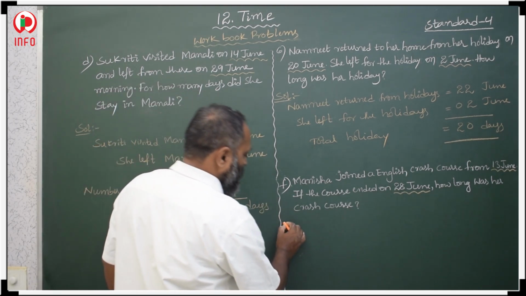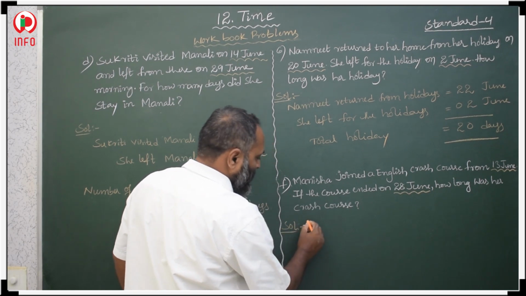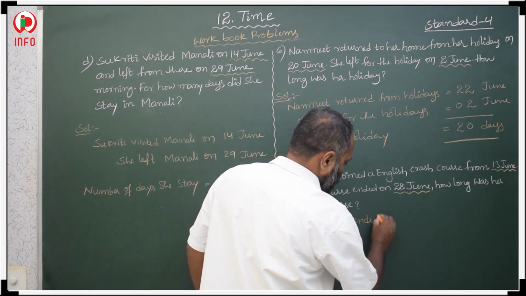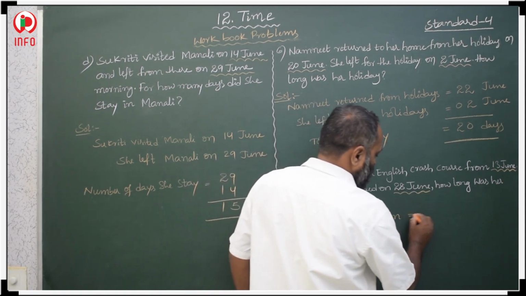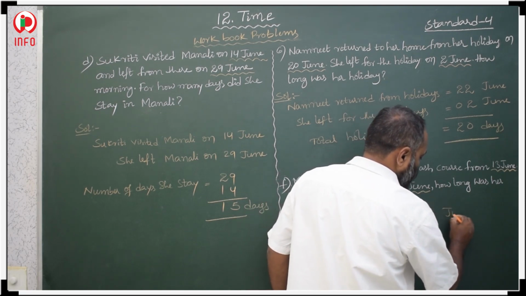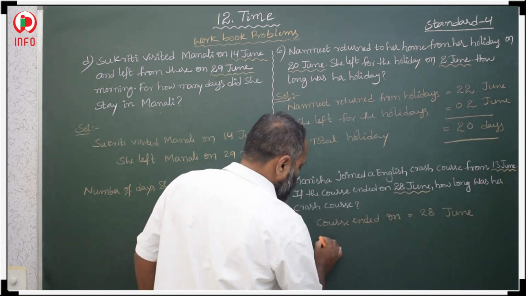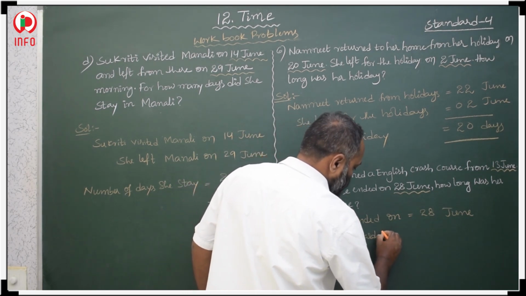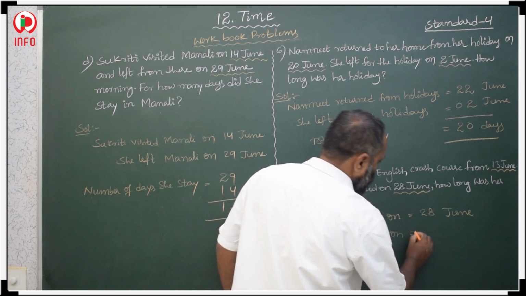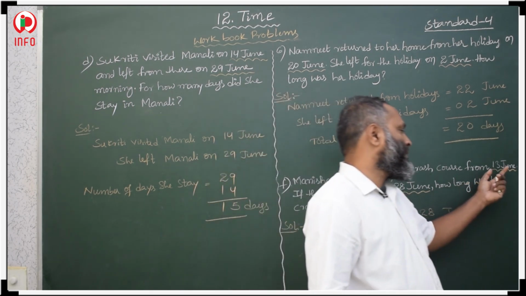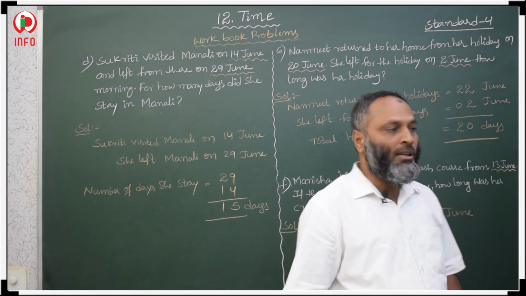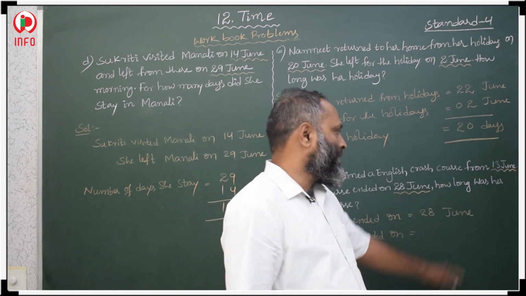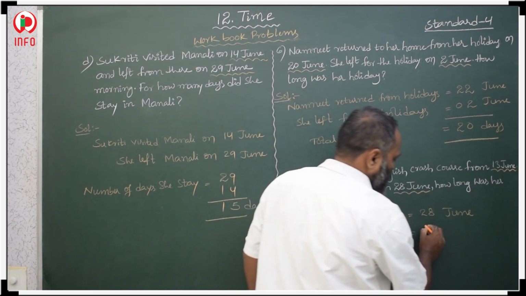Okay, course ended on 20th June. Course started on 13th June. So actually 13th June the course was started. Here the 2 means 13th June as well as 20th June also we should include. So that is why we should decrease 1. So that is 12th June we should take.